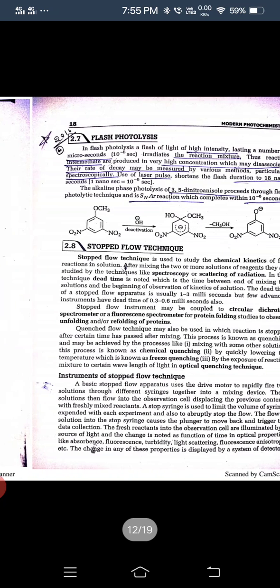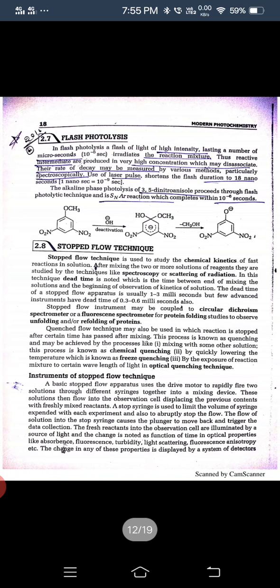Another method uses the rate constant of the photochemical reaction. For this method, we see the rate constant and its relation with the lifetime of reactive excited states. Now we discuss flash photolysis.